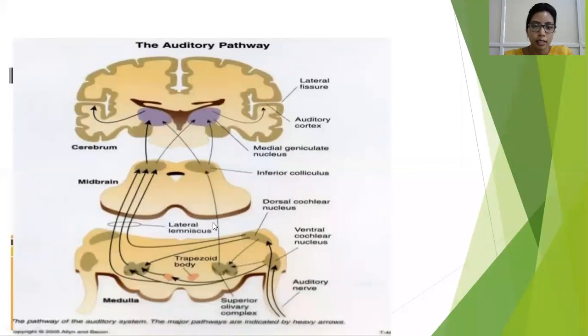And the third is directly without going to the superior olivary complex, they directly go through the lateral lemniscus of the opposite side and the inferior colliculus of the opposite side. So these are the three ways in which the nerve fibers from the cochlear nuclei reach the inferior colliculus.